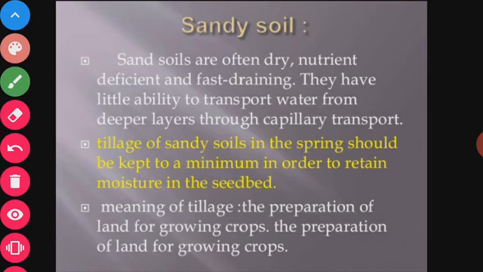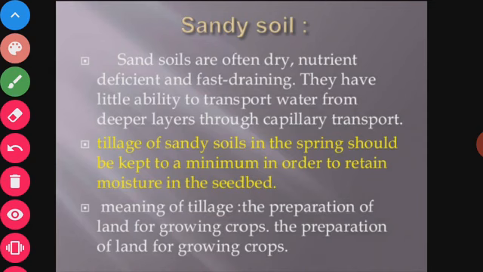Suppose it is clay soil. When we mix water with clay soil and roll it, it makes a shiny coat on our fingers, and the color is grayish brown. Second is sandy soil. The color of sandy soil when we add a little water is pale brownish, and when we add water to it, it will be gritty. That soil will be gritty soil.